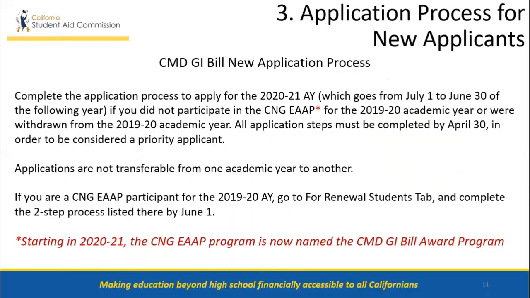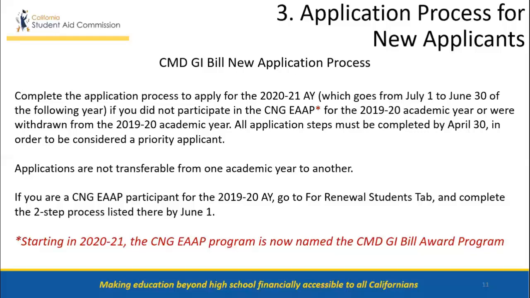The CMD GI Bill has a new application process. For students who are new applicants to the program, they will need to apply for the 2020-2021 academic year, which goes from July 1st to June 30th of the following year. If they did not participate in the CNG EAAP program for the 2019-20 academic year or were withdrawn from the 2019-20 academic year, all application steps must be completed by April 30th, 2020 in order to be considered a priority applicant. Applications are not transferable from one academic year to another.